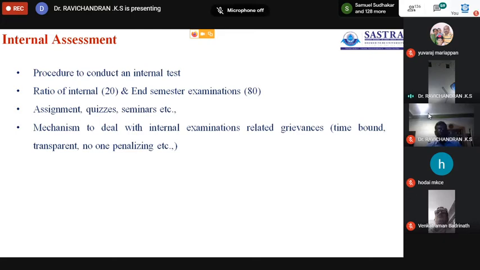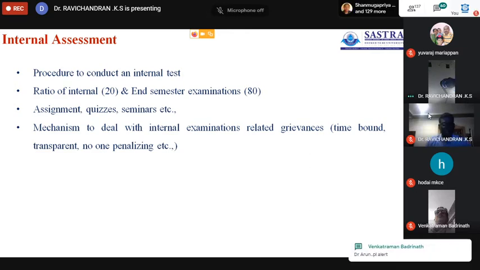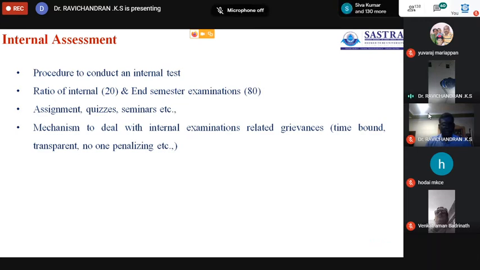Everything should be framed as a rule. This is a common rule, no one to penalize. The rule is common for everyone. If a student copied in a particular exam, then the team should go through that process rigorously, and finally whatever punishment is given by the team, depending upon the intensity of the problem, the team has to decide whether the single examination will be cancelled or the entire examination.